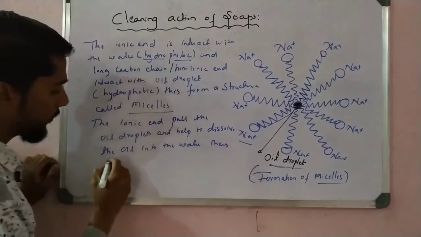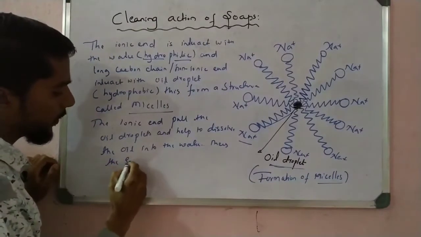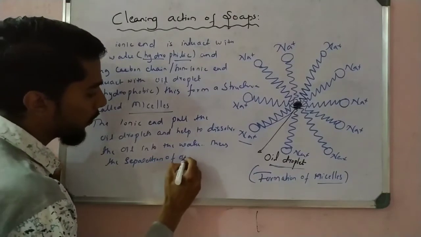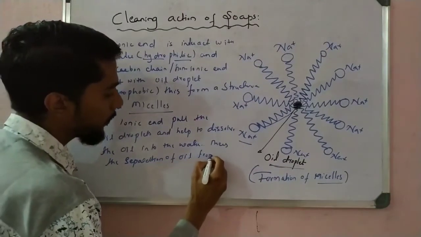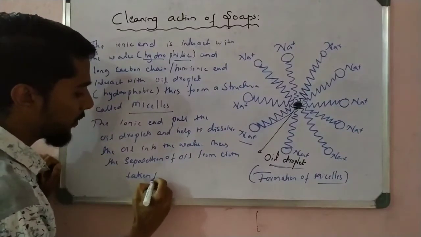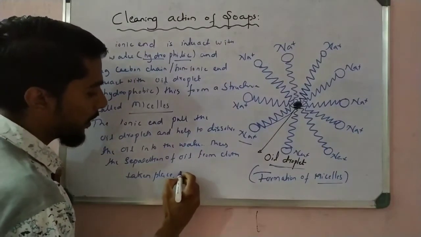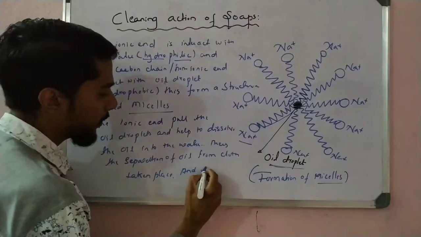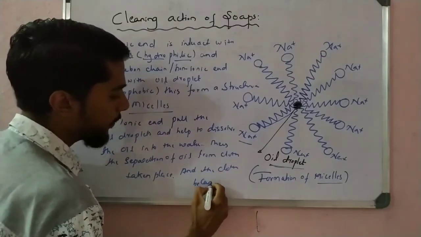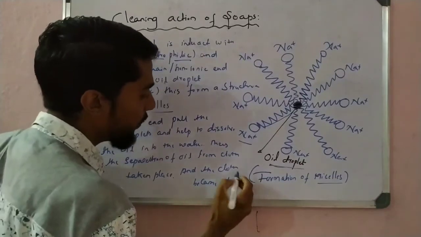Thus the separation of oil from the cloth takes place and the cloth becomes clean. That is very important.